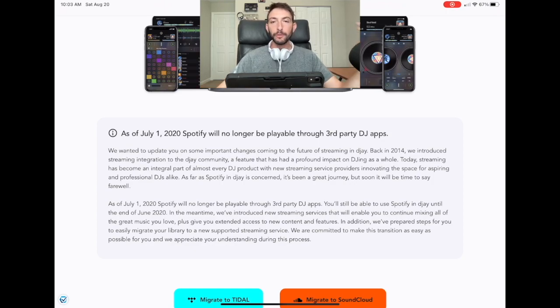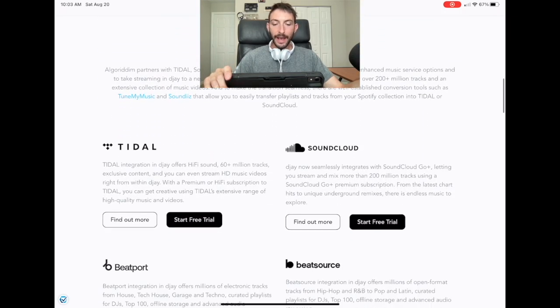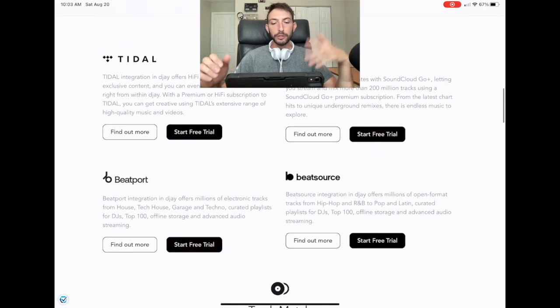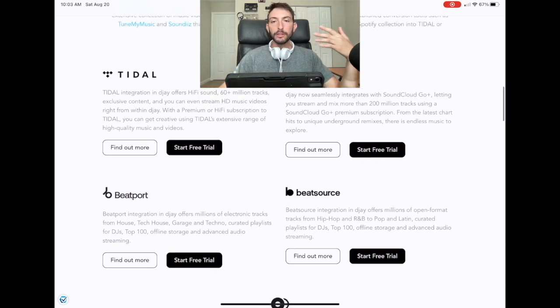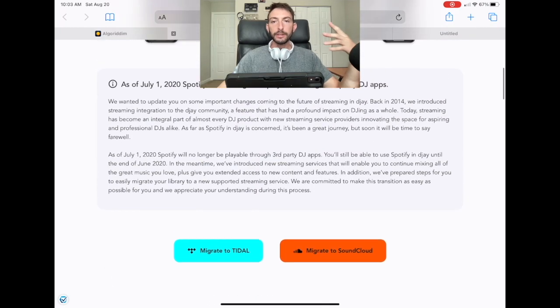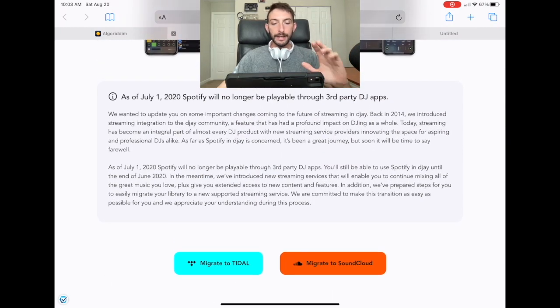Back in 2014 when they introduced it, they were the first DJ software, or one of the first DJ softwares, to offer streaming services, and Spotify was amazing and people loved it, and they were devastated when they took it away. So what they did was they added other streaming services. They added Tidal, they added SoundCloud, they added Beatport, and they added BeatSource. So I would say that the streaming service that is closest to how Spotify was would be Tidal.